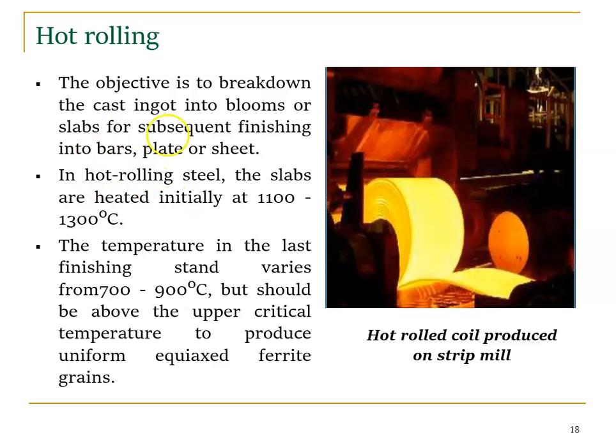The temperature in the last finishing stand varies from 700 to 900 Celsius, but should be above the upper critical temperature to produce uniform equiaxed ferrite grain. What they mean is that in hot rolling the temperature will be high, I mean I apply it above the recrystallization temperature. Initially the temperature is around 1000 degrees Celsius. After finishing, the temperature may be reduced, temperature loss may happen. It may be 700 to 900 degrees Celsius it will reach, but even the 700 degree Celsius should be above the recrystallization temperature, right? That is hot rolling, right?